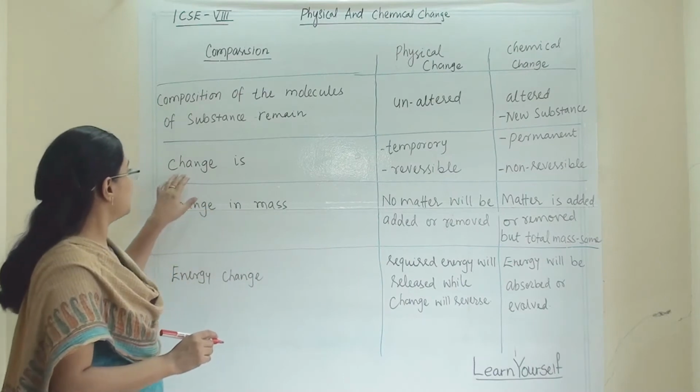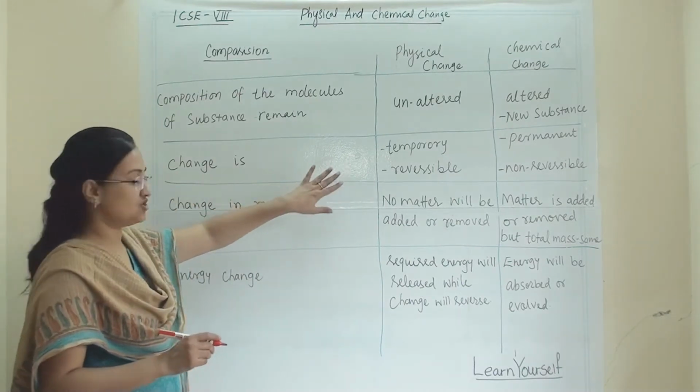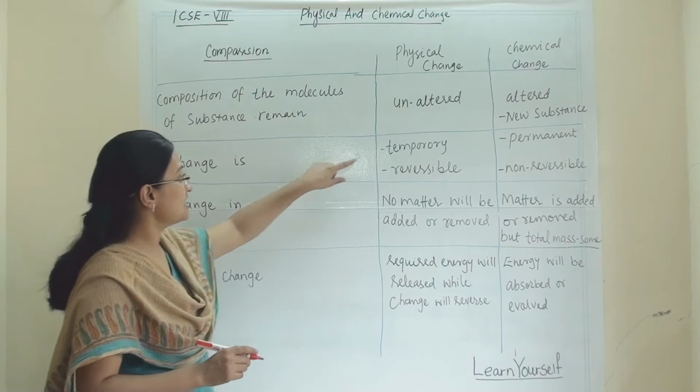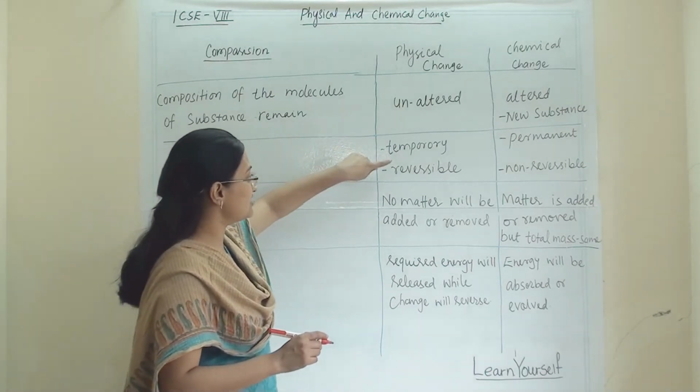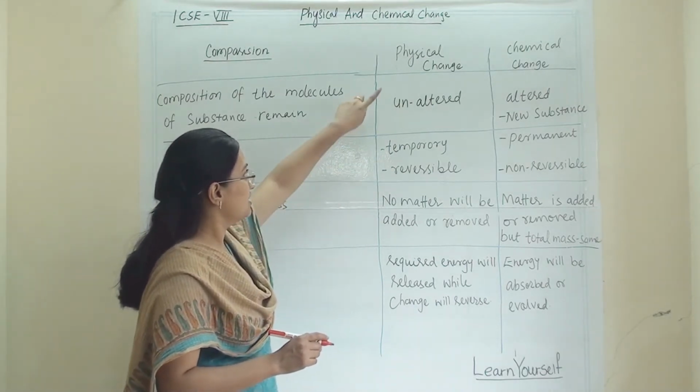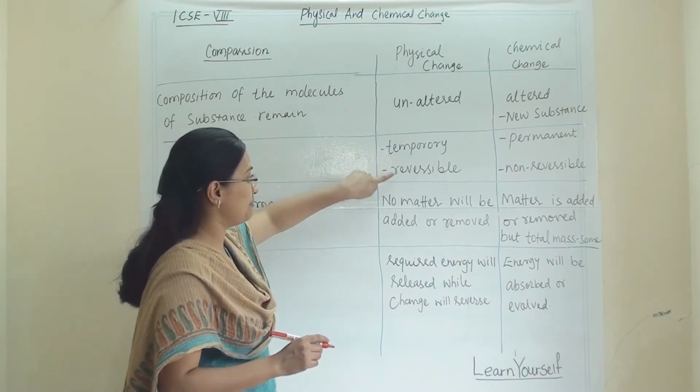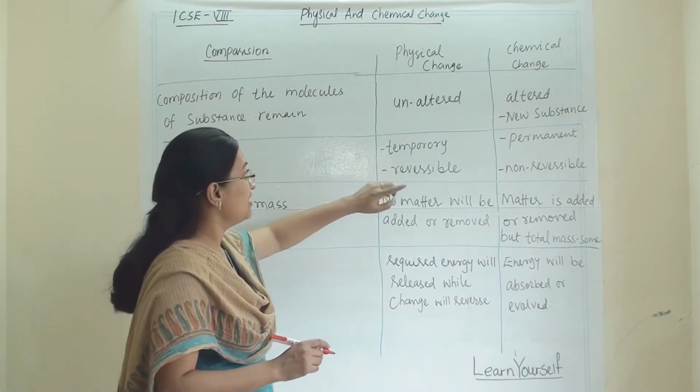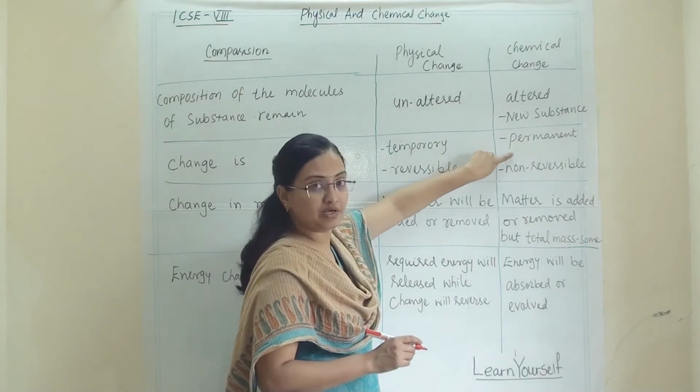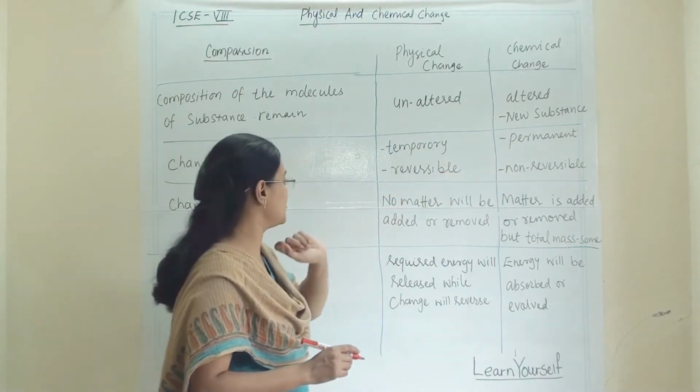In the second criterion, we categorize the change. Physical change is temporary and reversible, whereas chemical change is permanent and non-reversible.